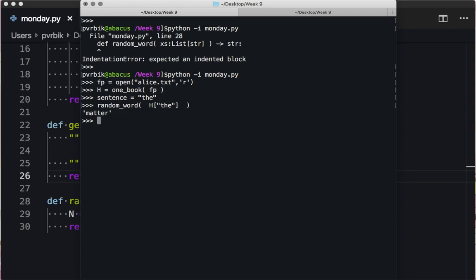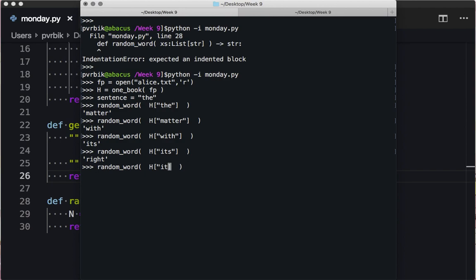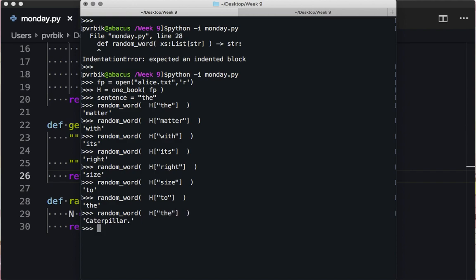Okay, so the matter with its right size to the caterpillar.